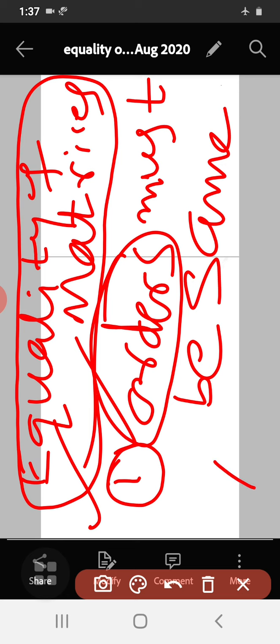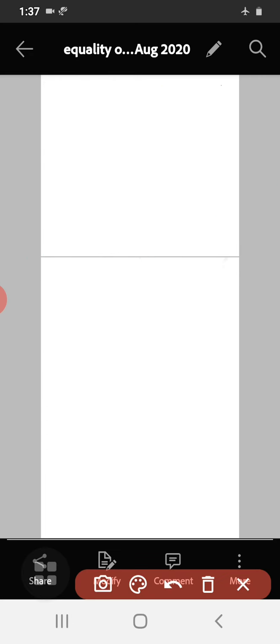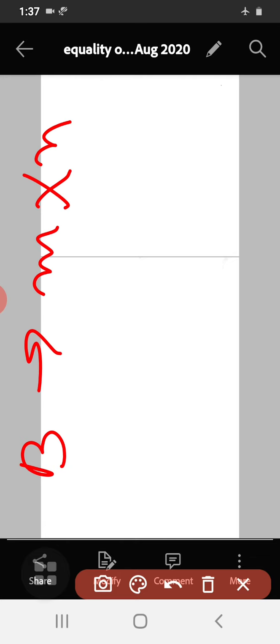Say A is a matrix of order m cross n, so m rows and n columns. Another matrix, say B, is also a matrix of order m cross n.